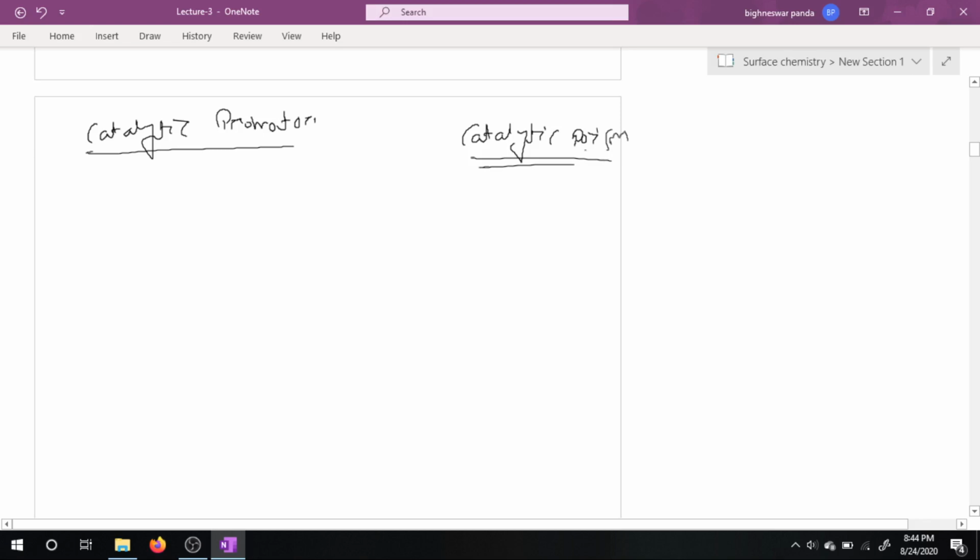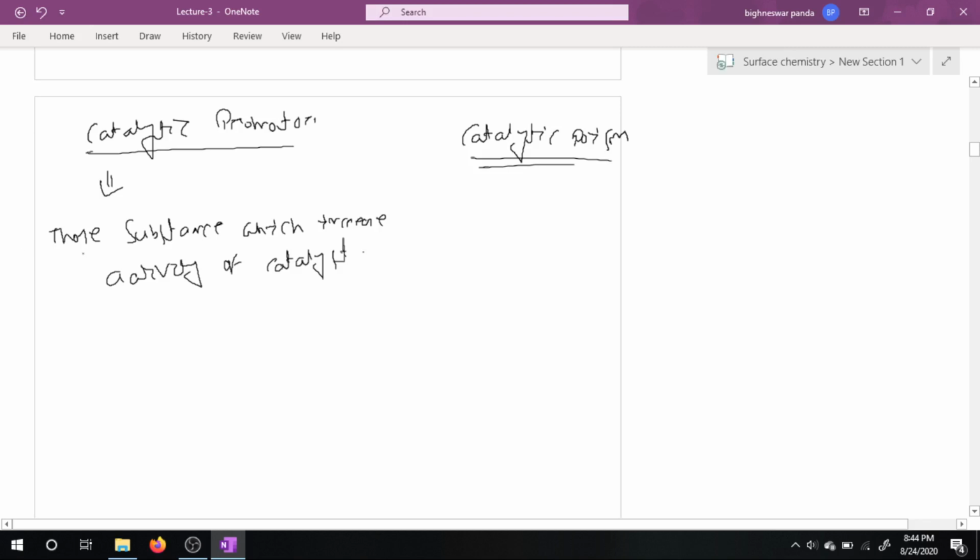So what are catalytic promoter and catalytic poisons? Catalytic promoters are those substances which increase the activity of a catalyst.